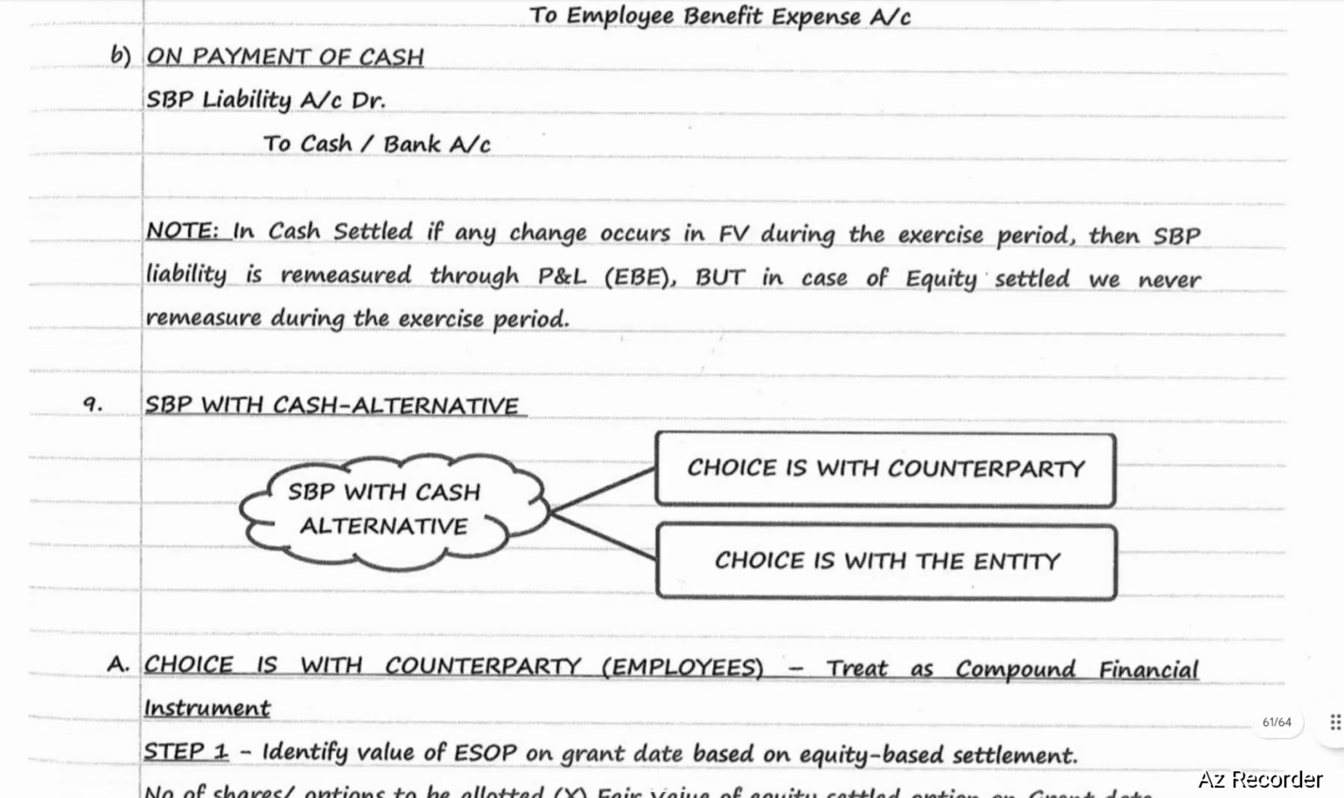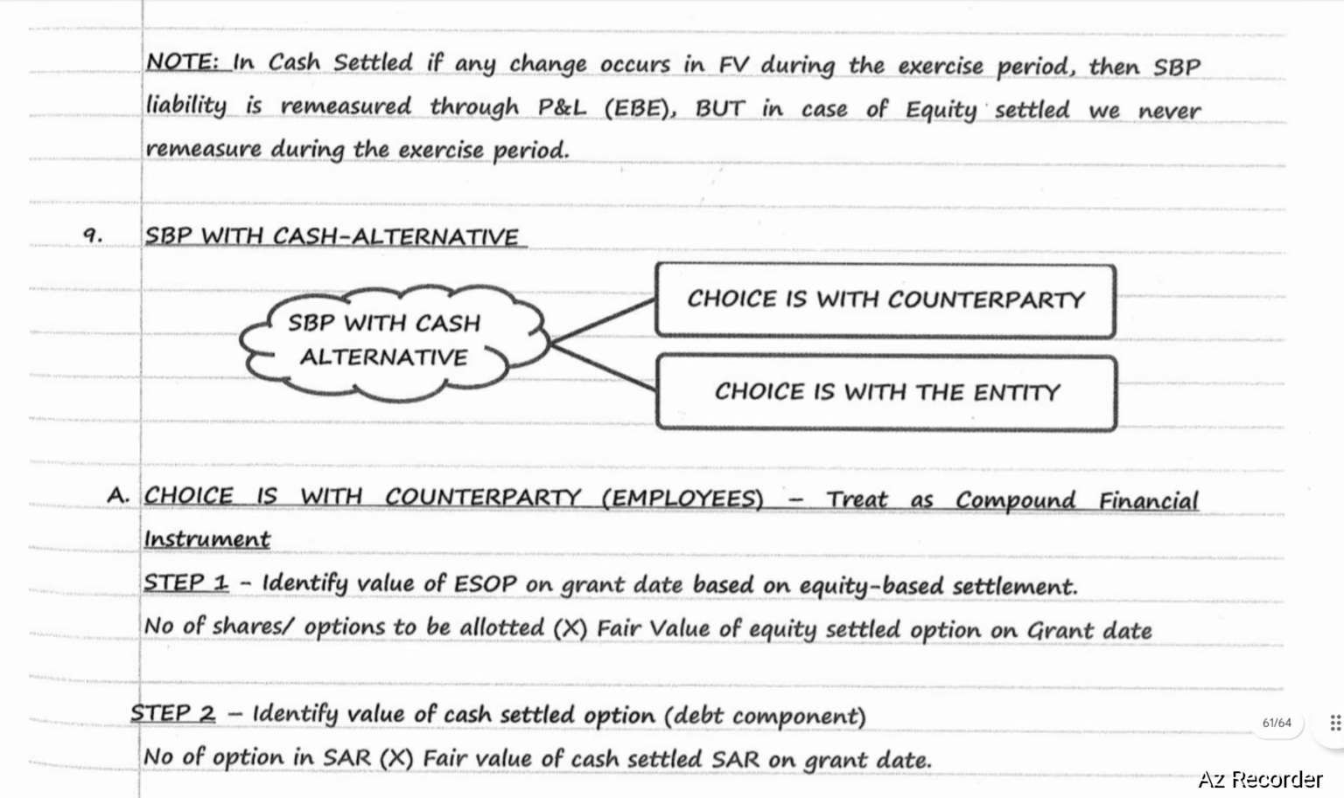Share-based payment with cash alternative. In case of share-based payments with cash alternative, there will be two options. Option number one, choice is with counterparty. Option number two, choice is with the entity. First one, choice is with counterparty, that is employees. In such a case, treat it as compound financial instrument. In that case, there are 5 steps.